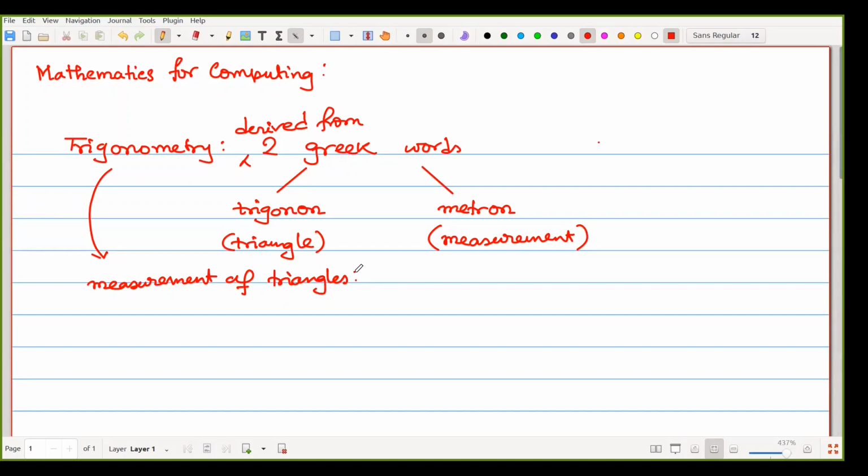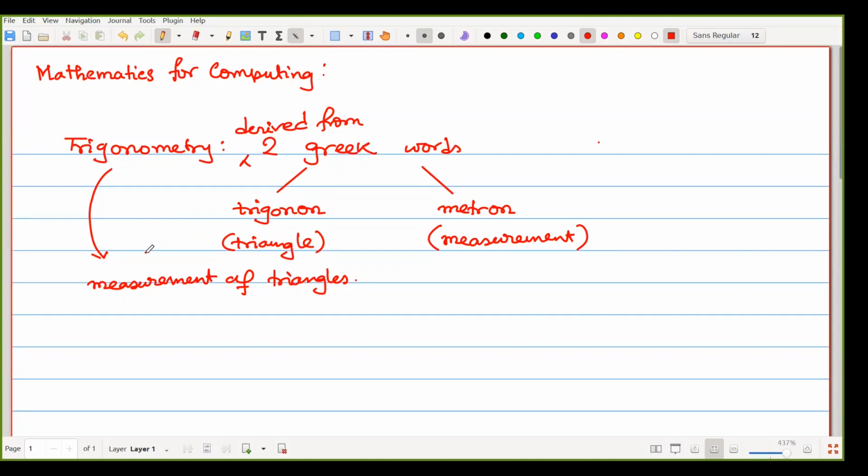Now, where does trigonometry reside? Practically, the application space is wide. You can say sound, light, electricity, astronomy, surveying, navigation, engineering, anywhere trigonometry is applied.